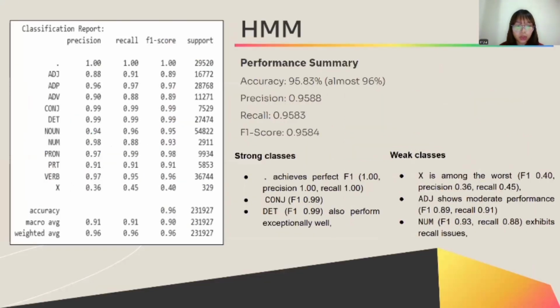As for performance summary, the HMM model achieved an overall accuracy of 95.83% with strong precision, recall, and F1 scores around 0.96. It performed very well on frequent tags such as punctuation, conjunction, and determiners, achieving near-perfect F1 scores. However, performance was weaker on rare tags such as X, which had a much lower F1 score. But overall, the results show that HMM captures the sequential structure effectively but struggles with rare cases.